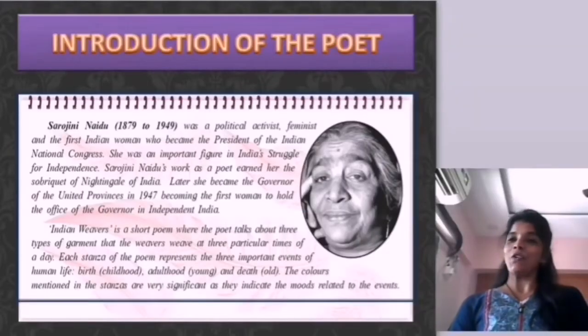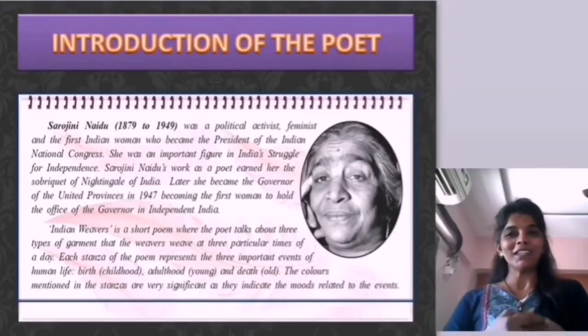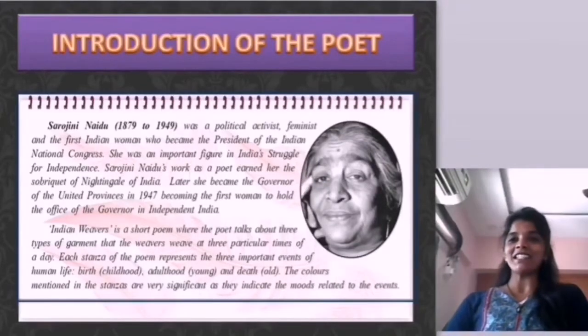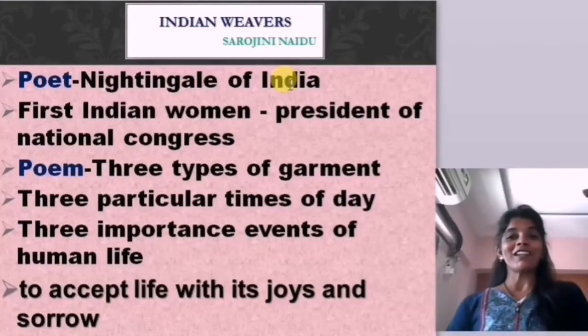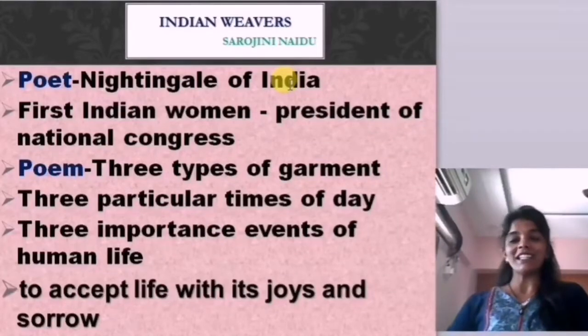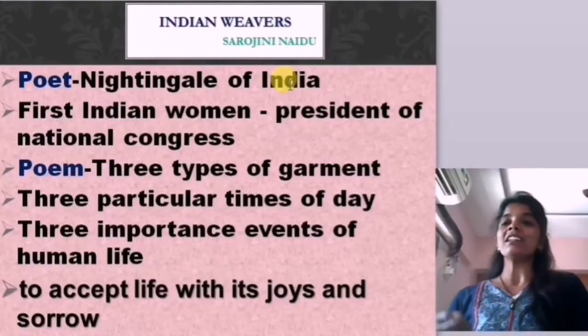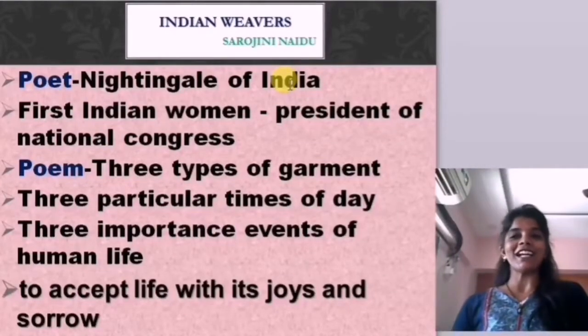Start with the introduction of the poet Sarojini Naidu. Yes, Indian poet, 1879 to 1949. Sarojini Naidu is called the Nightingale of India. If there is any question in GK or anywhere, who is the Nightingale of India? Definitely we should answer, Sarojini Naidu is the Nightingale of India. Why Nightingale of India? The nightingale is a songbird. When you listen to her poems, you will feel a certain kind of pleasure. So she is called the Nightingale of India.